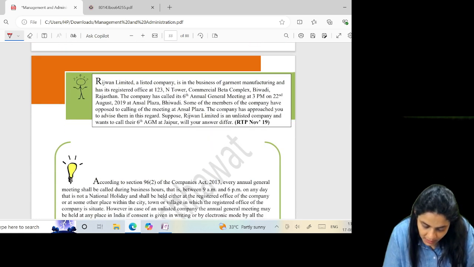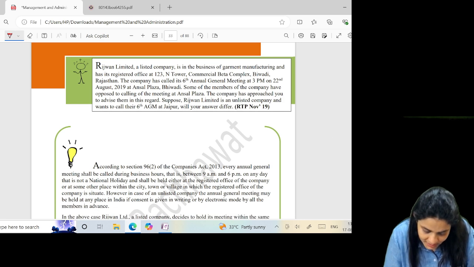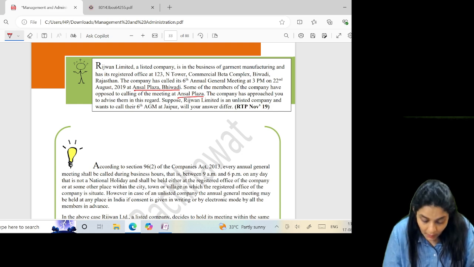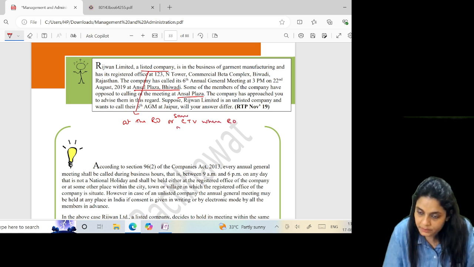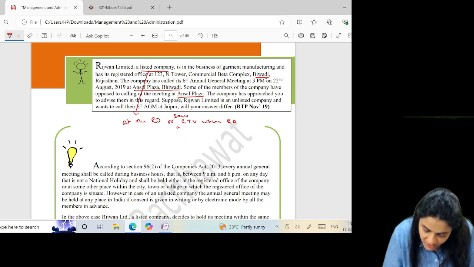Rijwan Limited, a listed company, is in the business of garment manufacturing and has its registered office at 123 N Tower Commercial Beta Complex, Bhiwandi, Rajasthan. The company called its sixth AGM at 3 p.m. on 22nd August at Ansal Plaza, Bhiwandi. Some of the members of the company have opposed the calling of the meeting at Ansal Plaza. When you are a listed company, the meeting should be held at the registered office or within the same city, town, or village where the registered office is situated. Here, the office is situated in Bhiwandi.